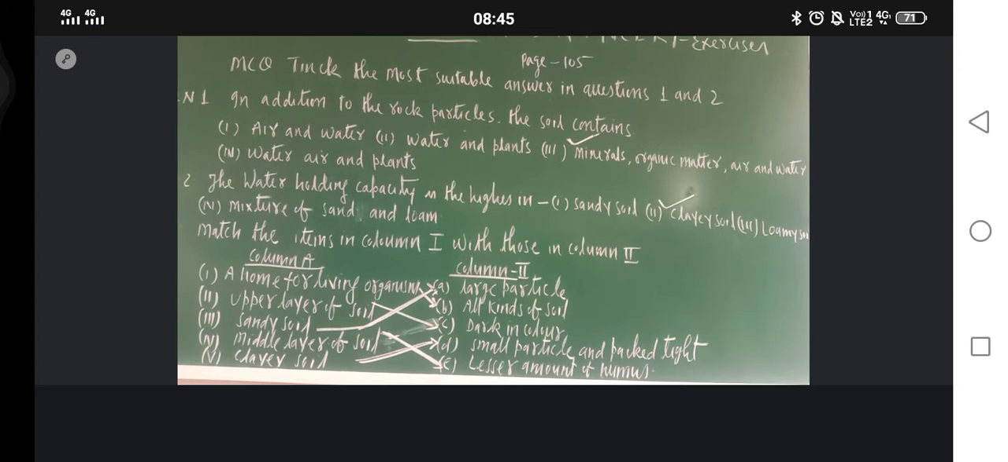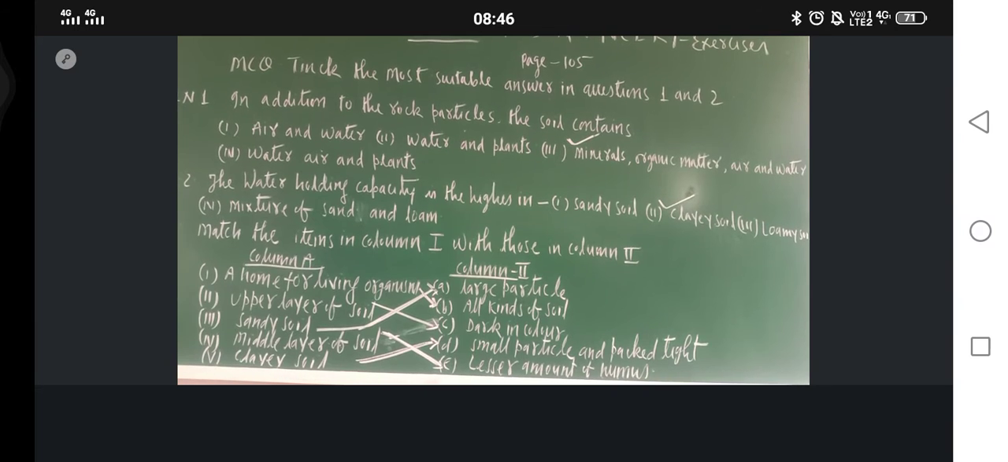Then last one is clay soil. What is the correct match for this one? Small particles and packed tight. Okay. Any problem? Please tell me. No issue. So you should not match in this way. As I am telling, same way you should match. First you write the column 1 and in the second column you write their correct match.